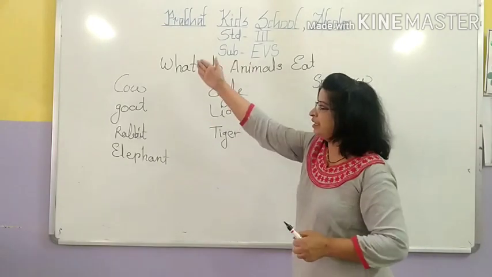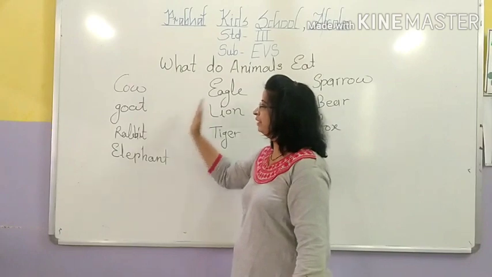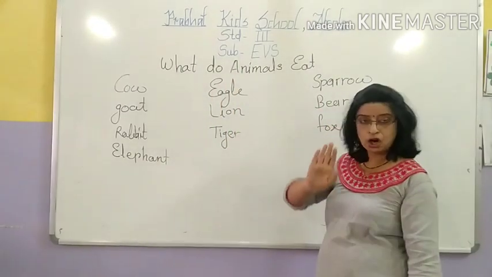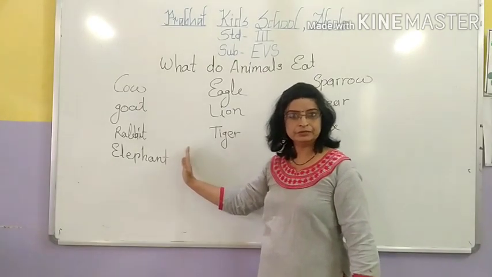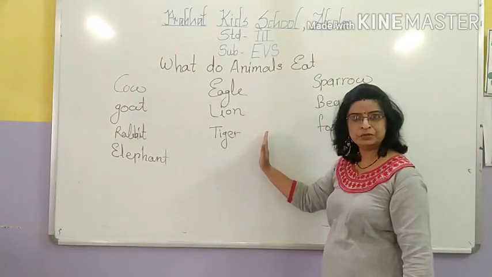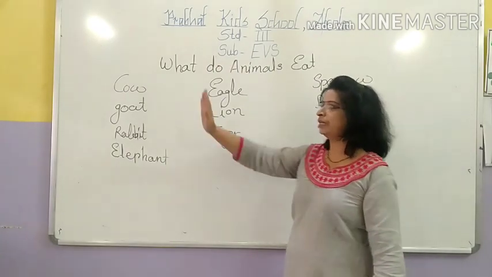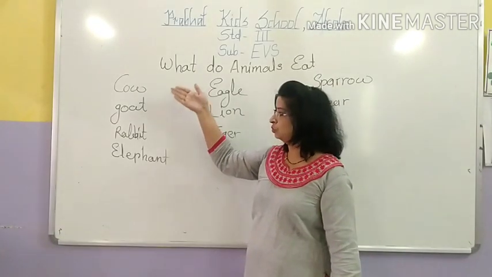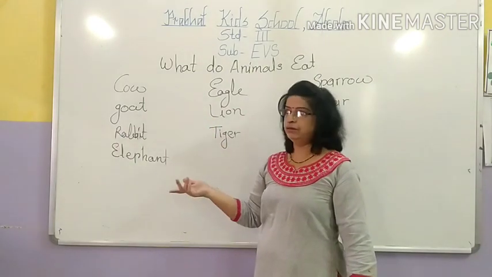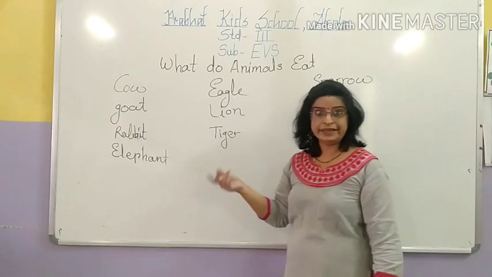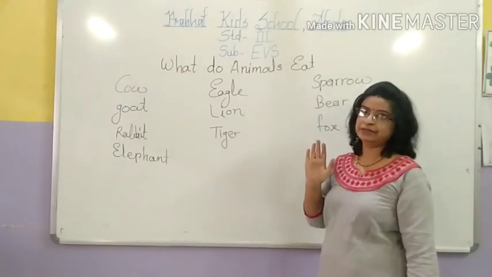Yes, but now see how I am writing here. I write here in three groups. Now observe which type of food these animals eat. If you observe the cow, goat, rabbit, elephant, zebra, then buffalo, giraffe, they eat only plants.